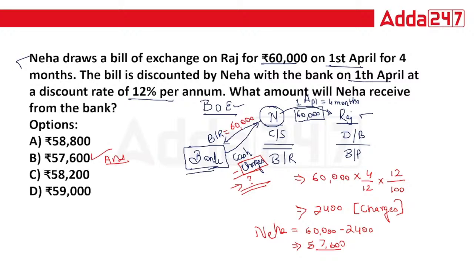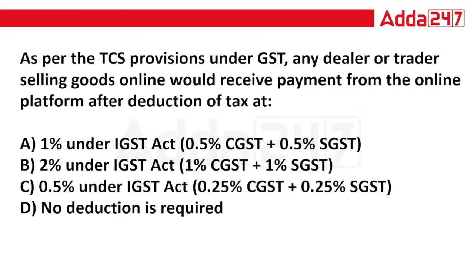Under bills of exchange, we have different situations. And this question is based on the discounting situation. This is how we need to calculate the exact amount that Neha will receive from the bank. I hope everyone got this answer. Okay, coming to the next question.